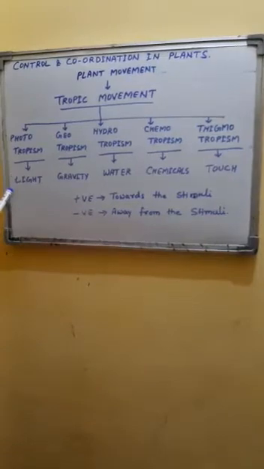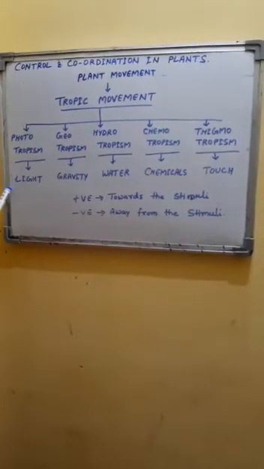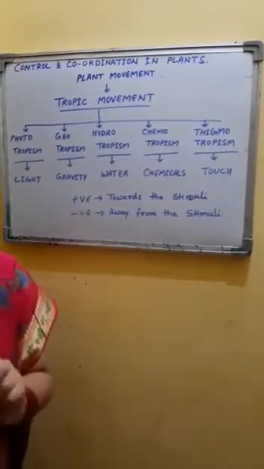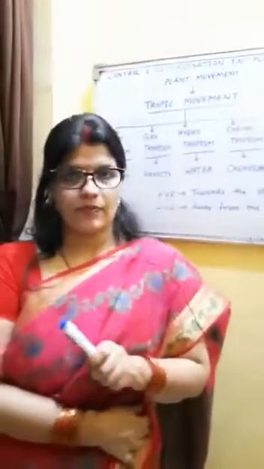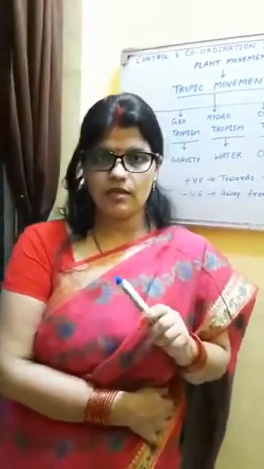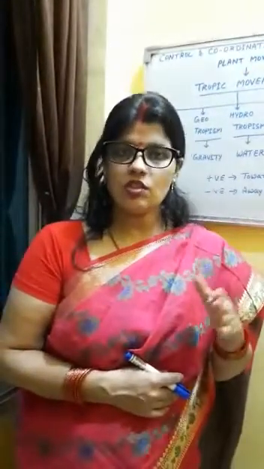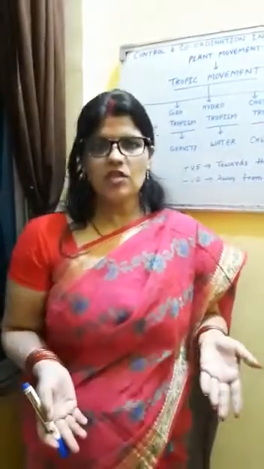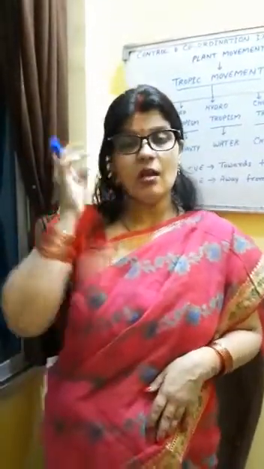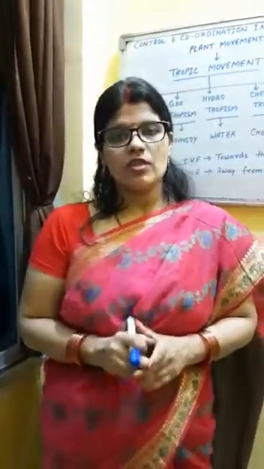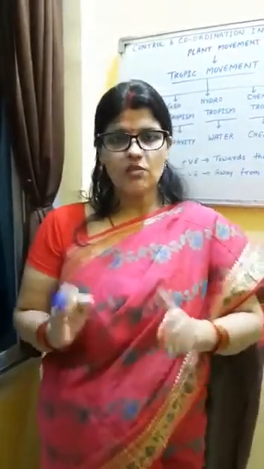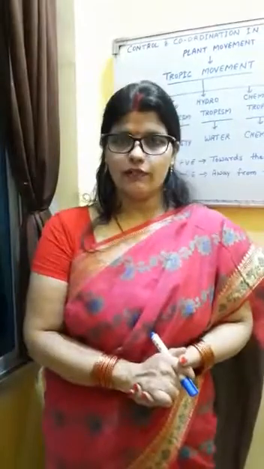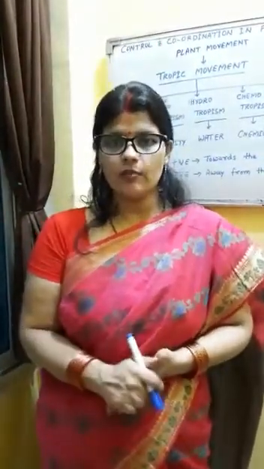Can you give some example of positive and negative phototropism? Stem shows positive phototropism because stem grows towards the sunlight. Stem always grows towards the sunlight. Root, on the other hand, shows negative phototropism. Exceptions are there in the case of modifications, but we are talking in general terms. So stem shows positive phototropism. It means stem is growing towards the sunlight. And root shows negative phototropism. It is growing away from the sunlight.